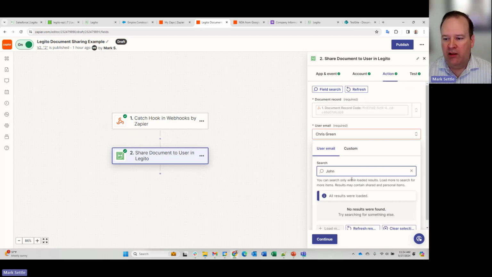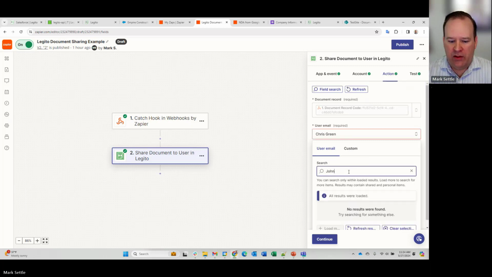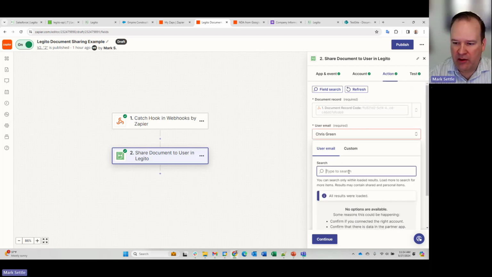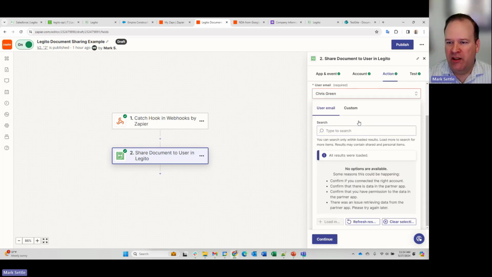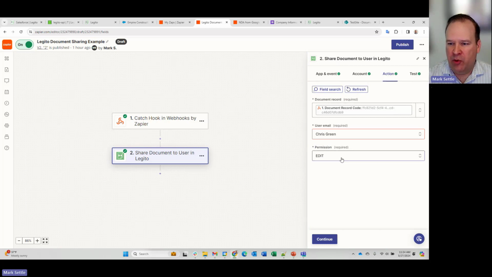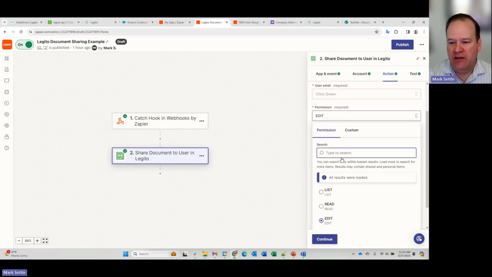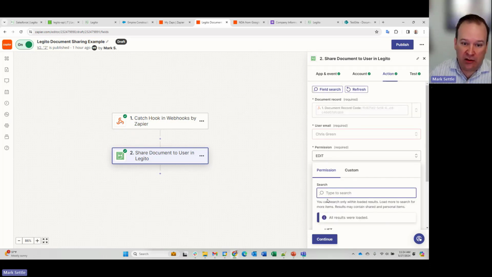So if I start typing, let's see, maybe I don't have another user in here. I'm not getting a user, but that's okay. So it automatically will pull the users and allow me to select from those users. And then I can choose the permissions in the system that I want to give that user. And that's all just built into the Legito widget.